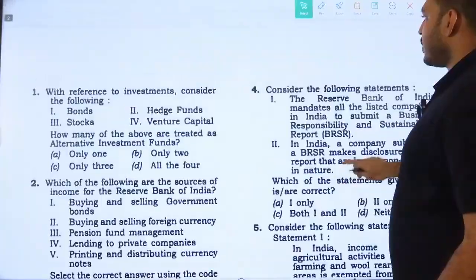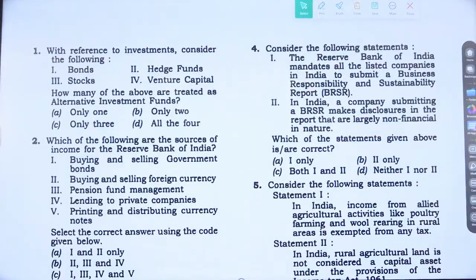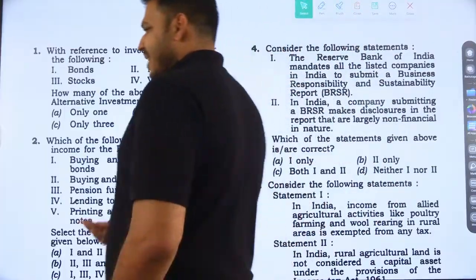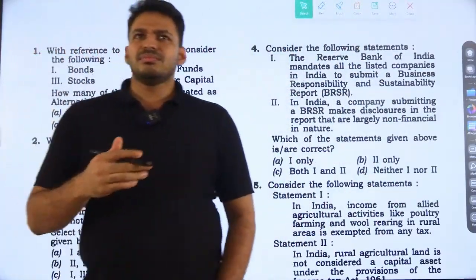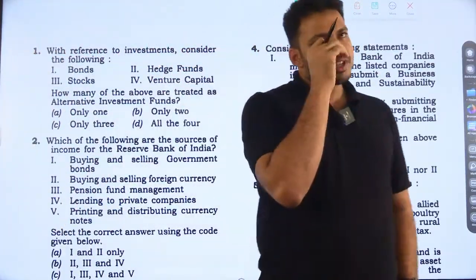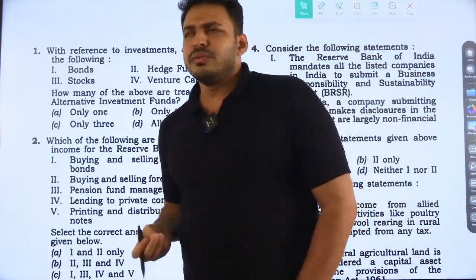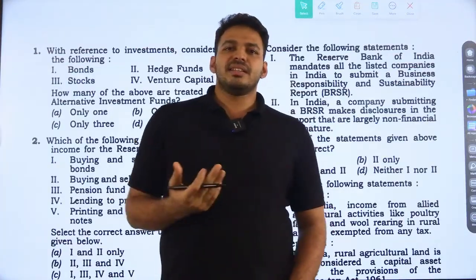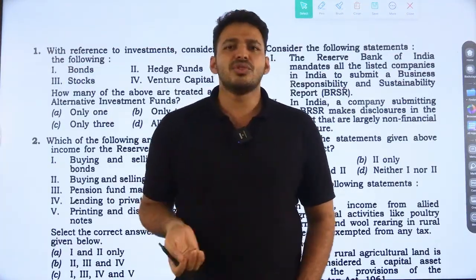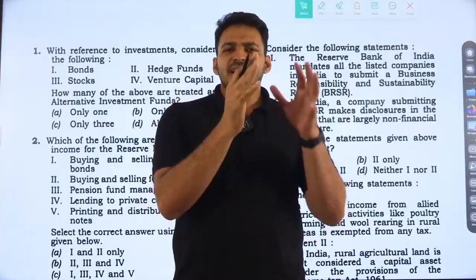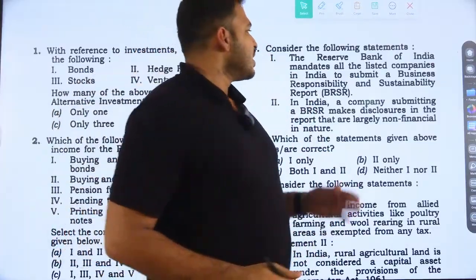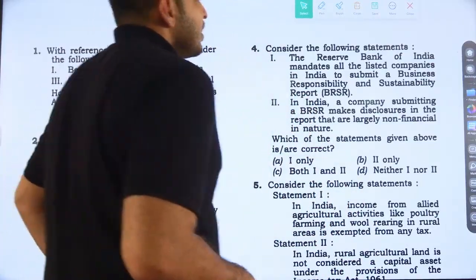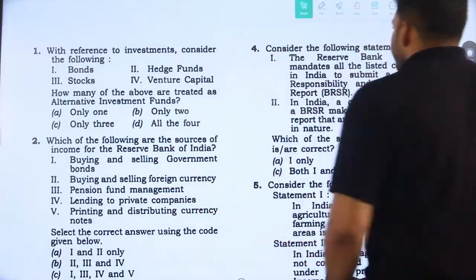Next, question number 4. Consider the following statements. Again, Reserve Bank is involved. So these portions, like Reserve Bank, you have to study about Reserve Bank. UPSC is continuously asking about Reserve Bank, and you can expect at least one question about Reserve Bank or something related to it. This is about the business responsibility and sustainability report.